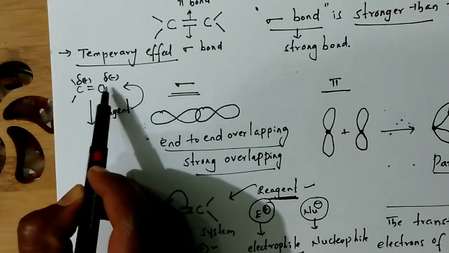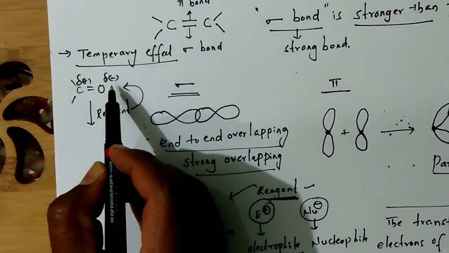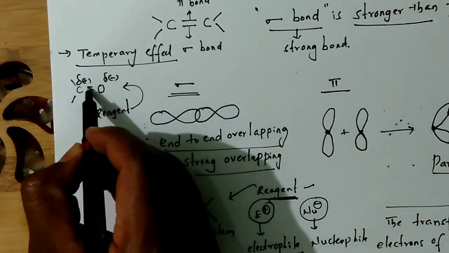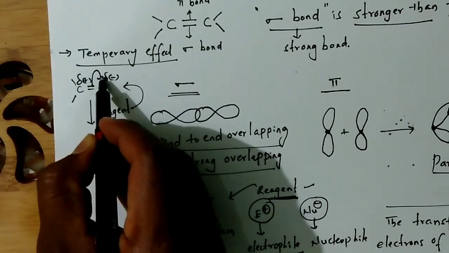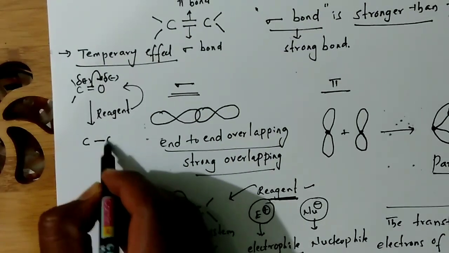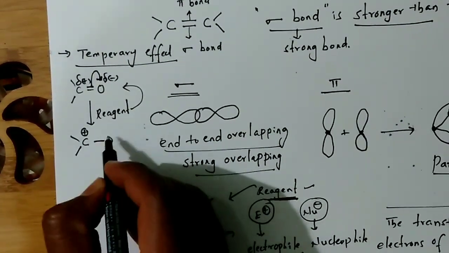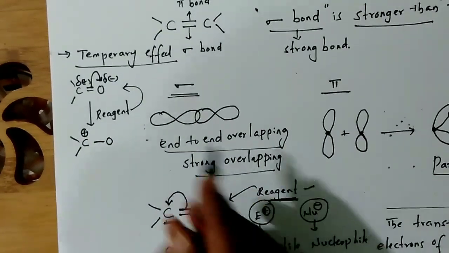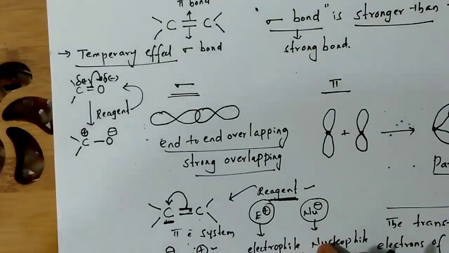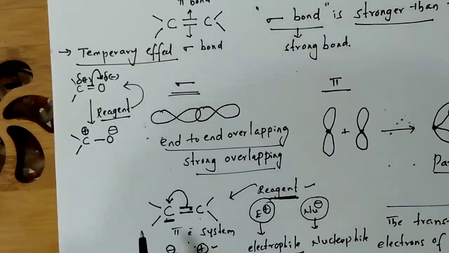These partial charges will convert to complete charges, meaning these pi electrons will shift onto the more electronegative atom, that is oxygen here. So, this carbon is getting positive charge completely, not partial, and this oxygen is getting negative charge, okay, with the influence of reagent.